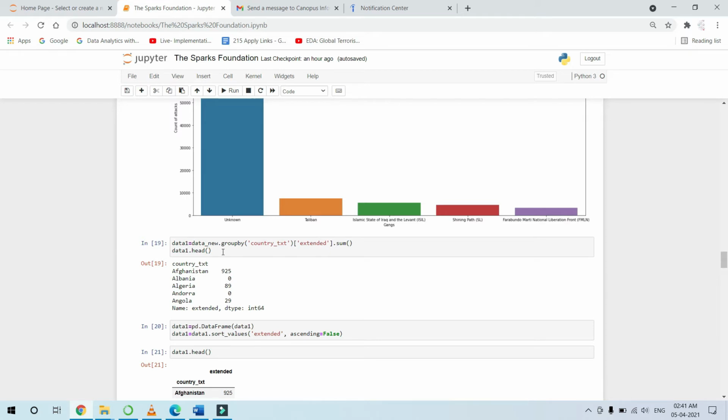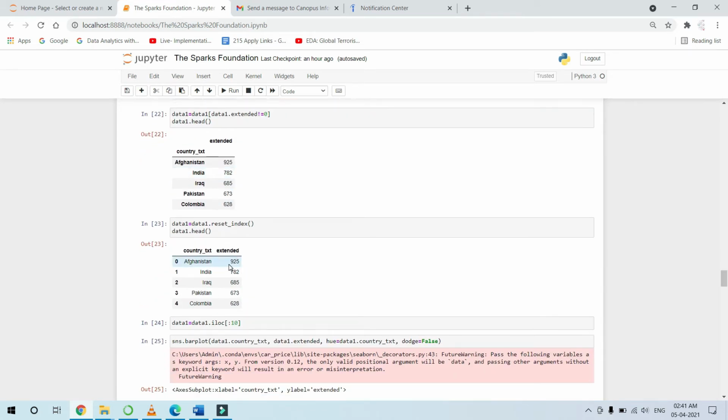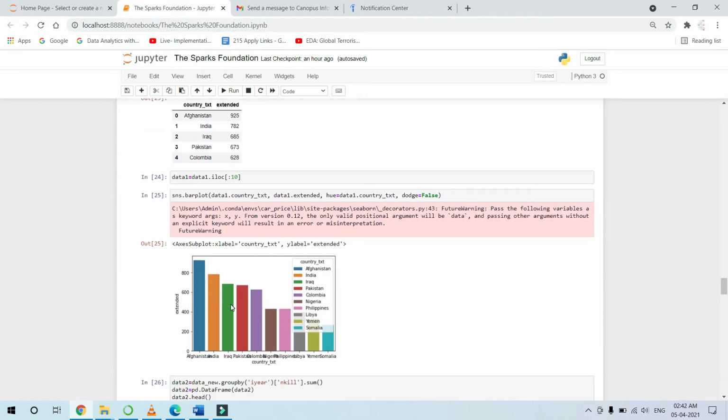Then this data shows the countries which faced the highest number of attacks that lasted for more than 24 hours. Afghanistan experienced the highest number of such attacks, followed by India, then Iraq, then Pakistan, then Colombia. The graph here shows the same.